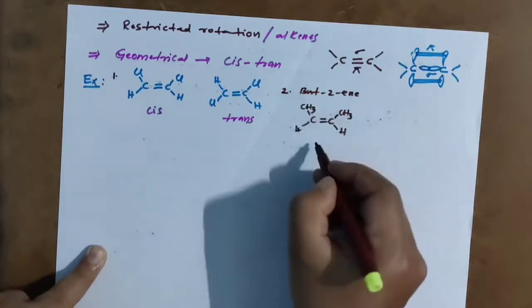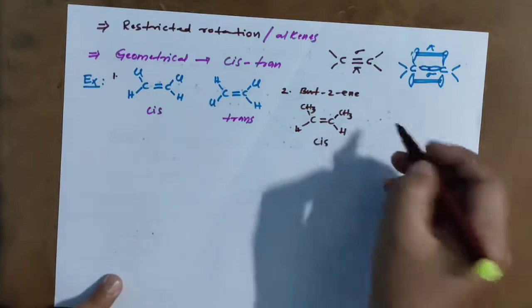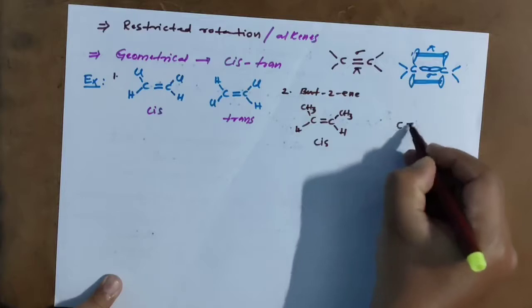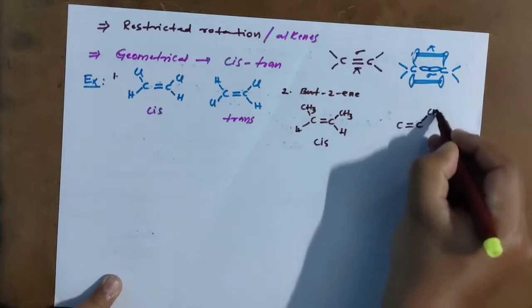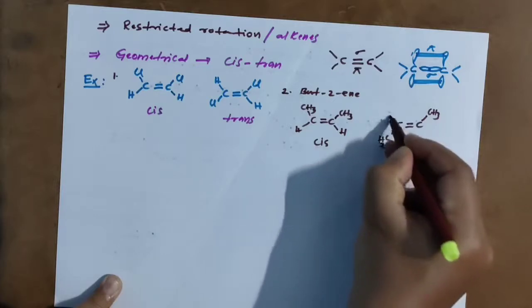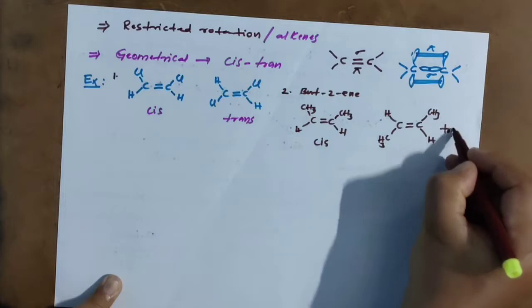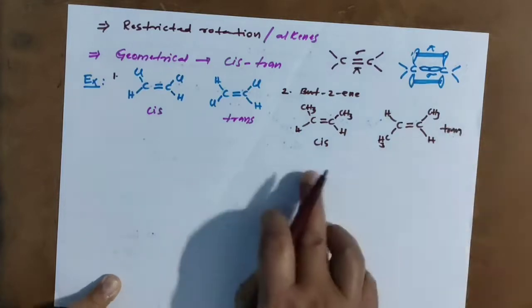Same groups on the same side, this is cis. You can also write C double bond C with the same groups on opposite sides, and this we call trans.